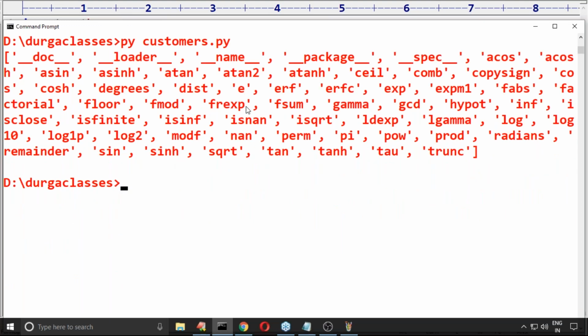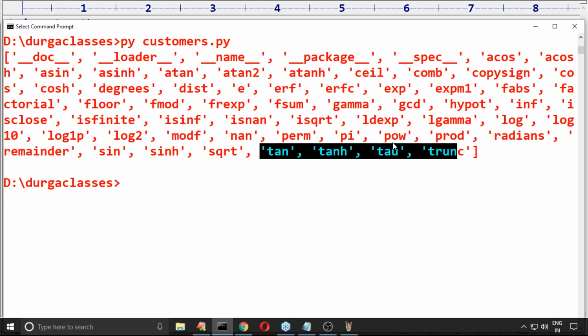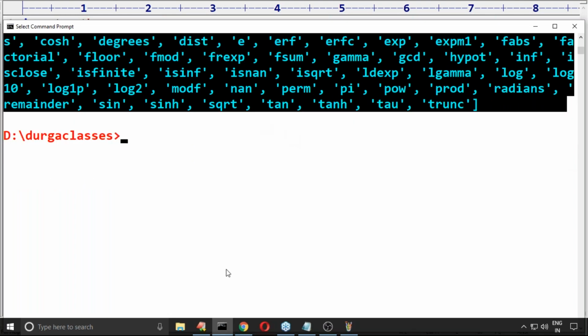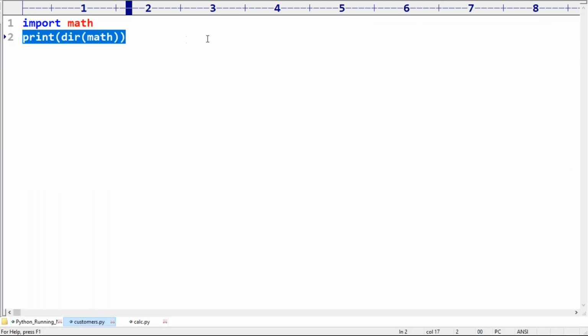Yes, observe that. E is there, exponential. Ceil function is there, exp function is there, gcd function is there, gamma function is there, pi value is there, pow function is there. Square root function is there, tanh, tau. Like these things. But I have the doubt: which are functions, which are variables? If you want to know that information, what is the way? I forgot. Help of math we require to use.